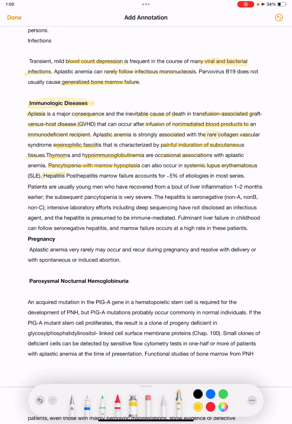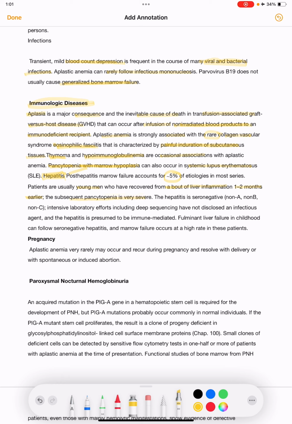And hepatitis: post-hepatitis marrow failure accounts for 5% of etiologies. So even after hepatitis, a patient can have aplastic anemia. Patients are usually young men who have recovered from a bout of liver inflammation 1 to 2 months earlier, and the subsequent pancytopenia is very severe.